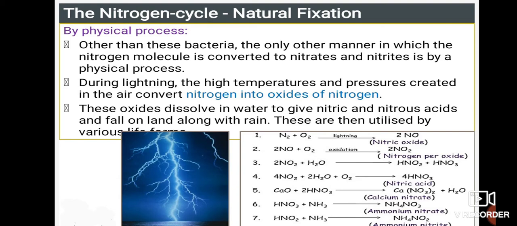These oxides dissolve in water to give nitric and nitrous acid and fall on land along with the rain. These are then utilized by the various life forms. You can see certain reactions here: the nitrogen gas and oxygen during lightning are converted into nitric acid, which falls on the soil in the form of acids, so that it will be utilized by a number of life forms.